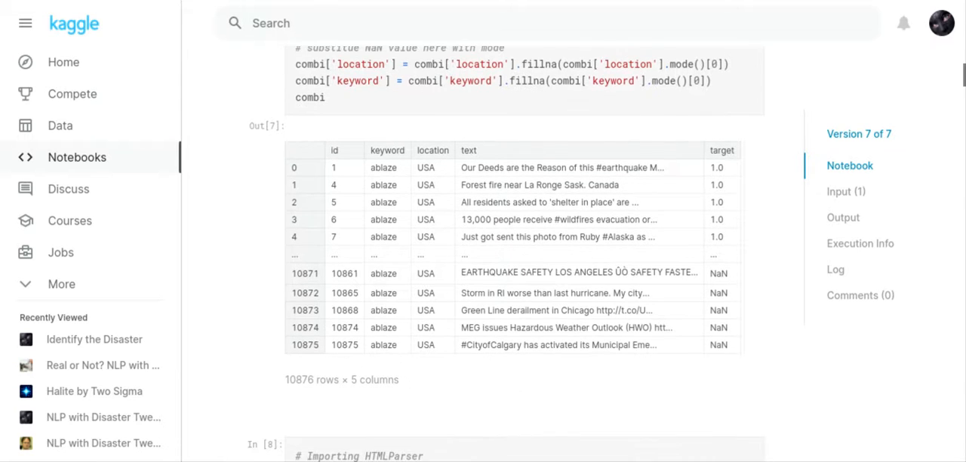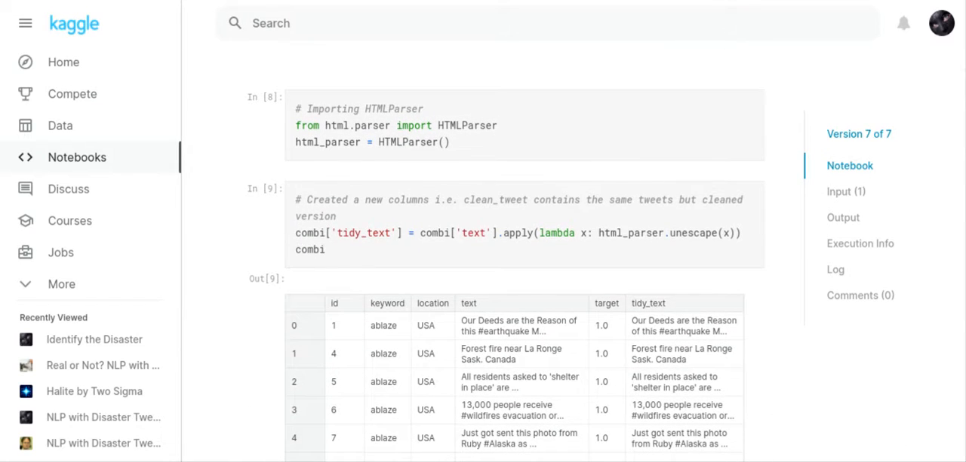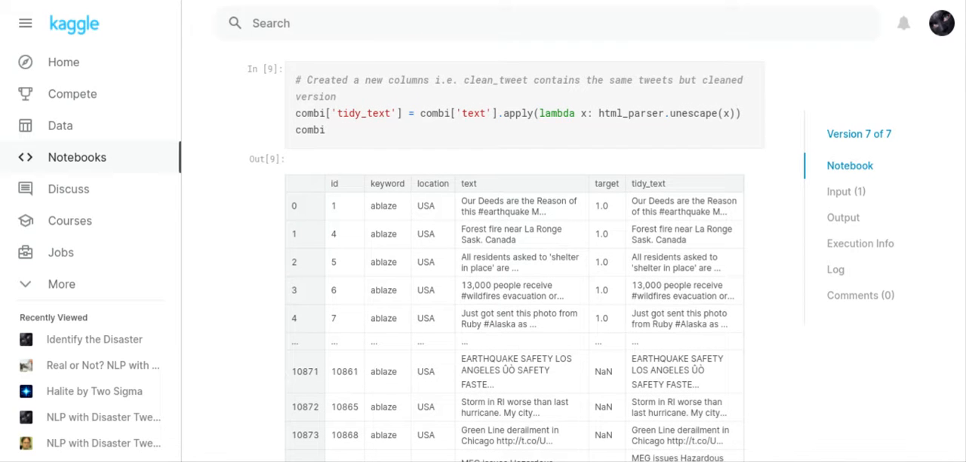And you can see that these columns now have words in them because I used the mode command to do that. I imported a parser, which is something to prepare the files to be cleaned up. So I created a new column called Tidy Tweet, and the cleaned up tweets are going to be put in this new column.